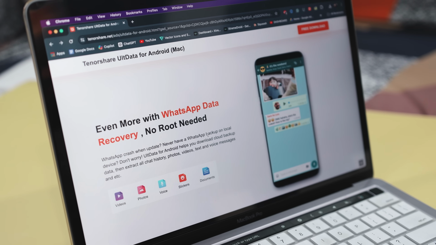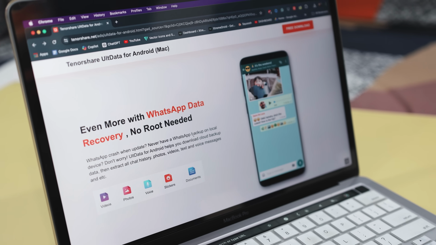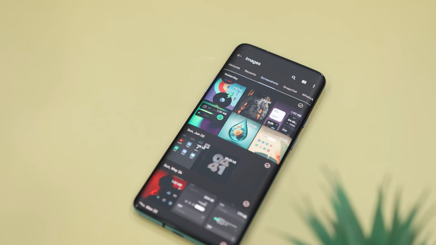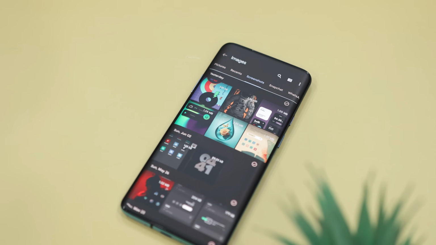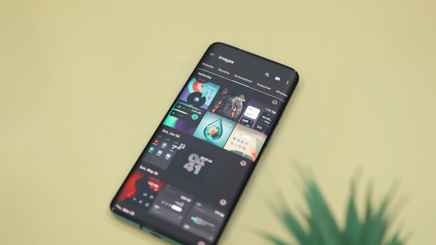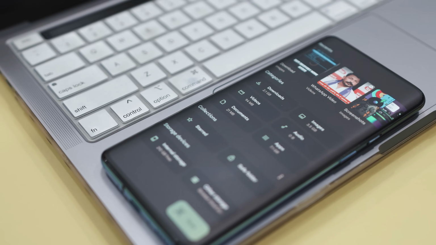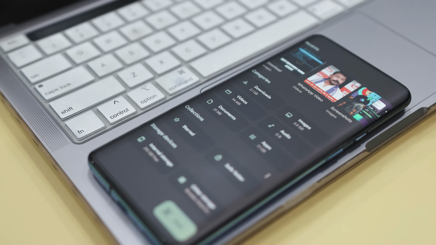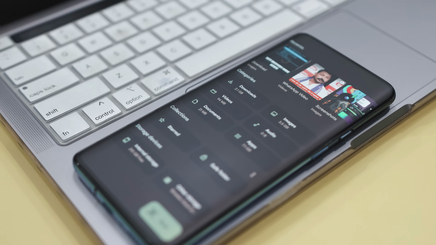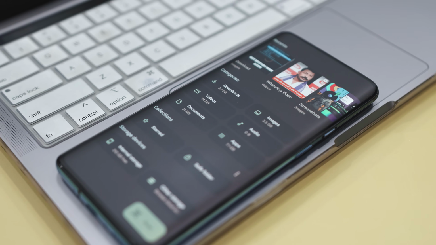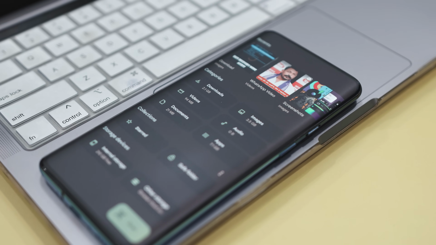At last, I just wanted to say that data loss is always a frustrating experience, especially when the files are important and you can't afford to lose them permanently. But don't worry, there is no need to panic. This tool can help you restore your lost files quickly and securely. Whether you have lost photos, videos, messages, or any other type of files, and no matter what Android device you're using, Tenorshare UltData offers an efficient and reliable solution to retrieve your data.